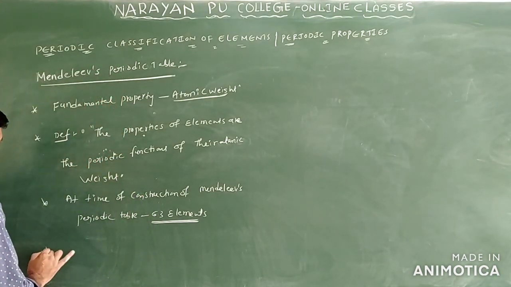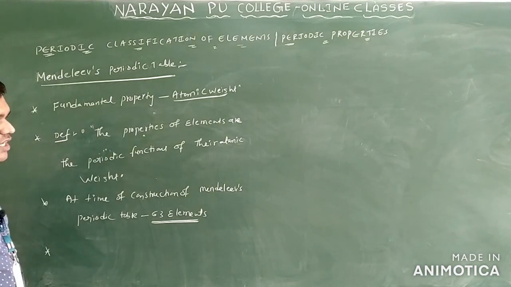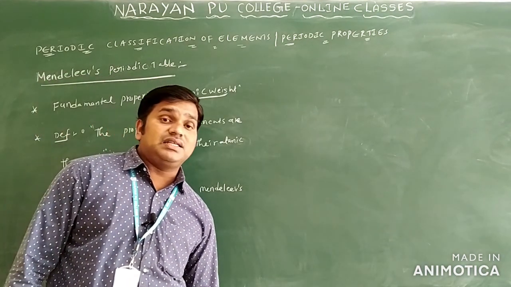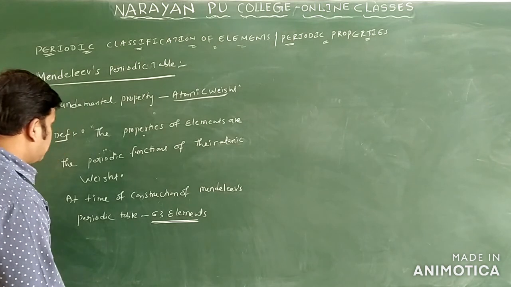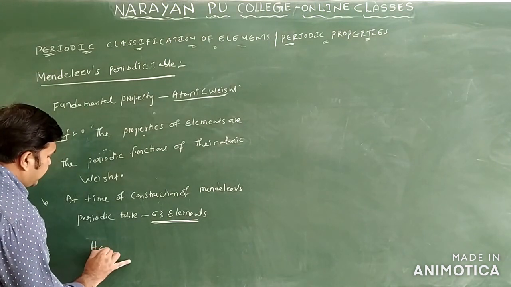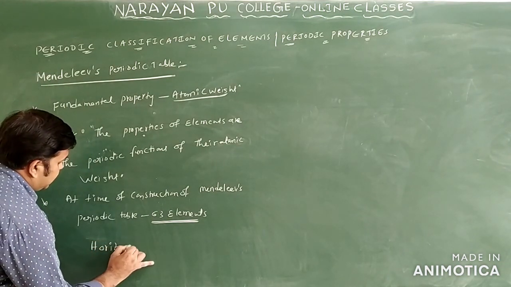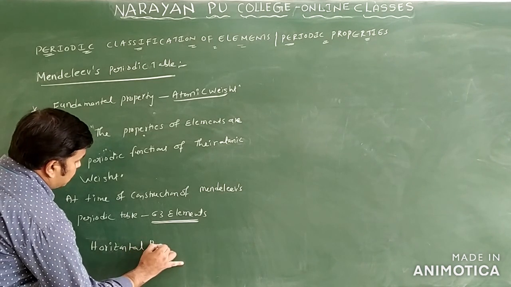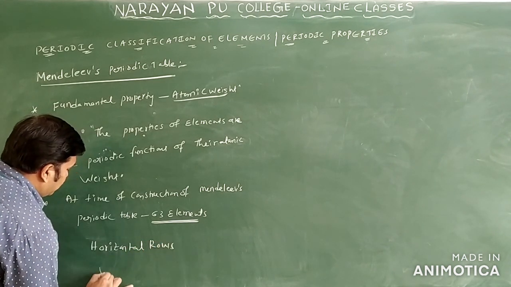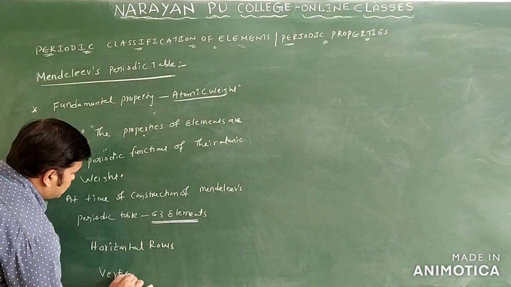So the Mendeleev periodic table contains what? It contains horizontal rows and vertical columns.